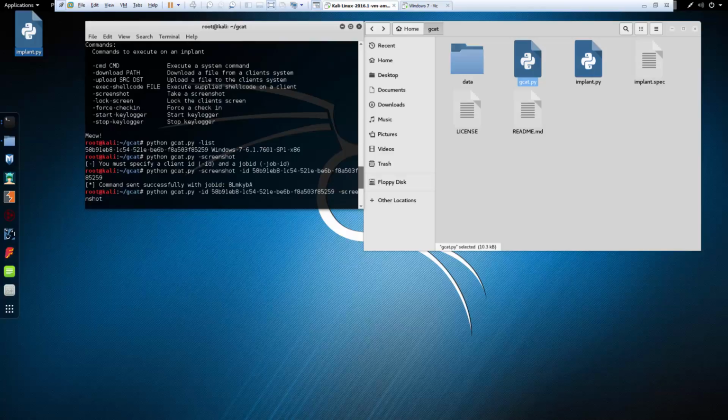So that is the basics of using Gmail as a CnC server with GCAT and converting the PY scripts to an EXE.